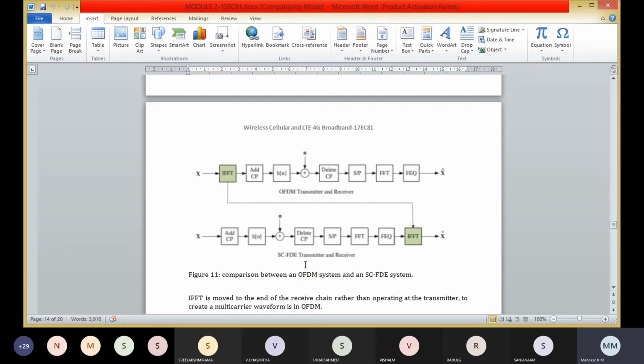Here the IFFT is moved to the end of the receiver chain rather than operating at the transmitter to create a multi-carrier waveform as in OFDM.